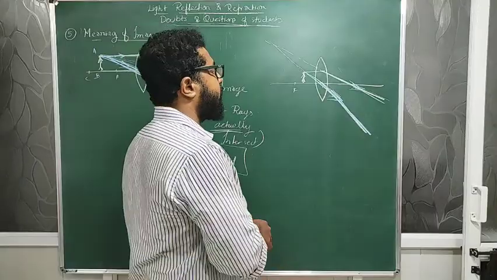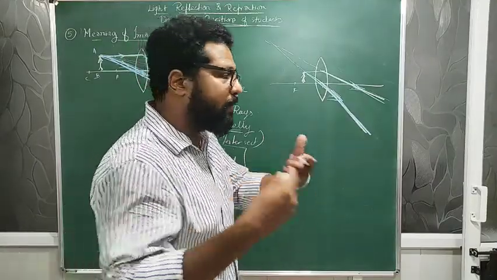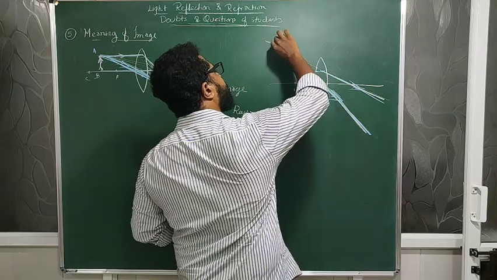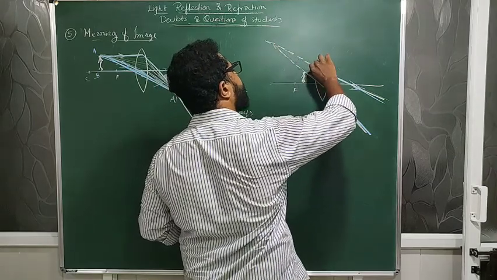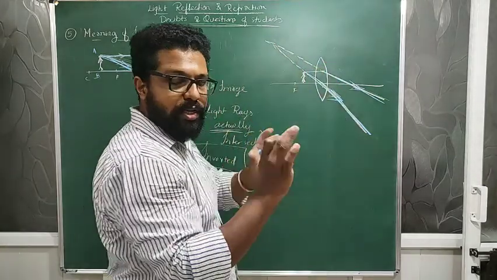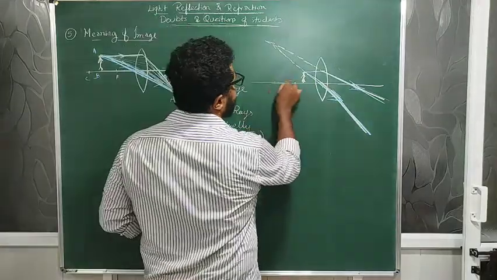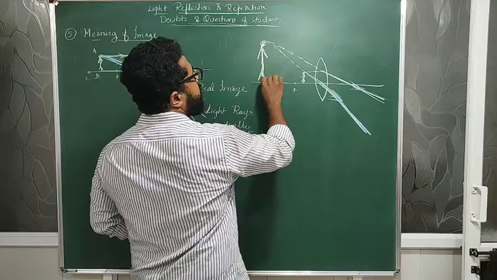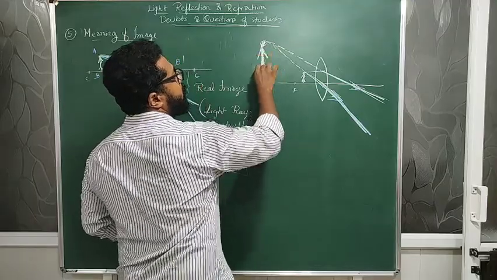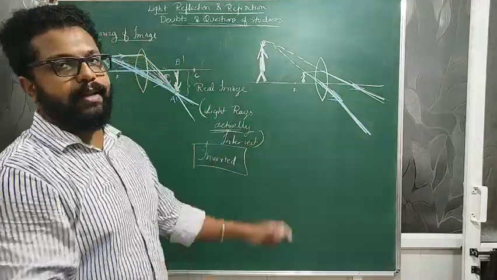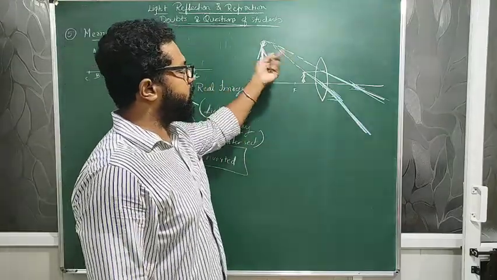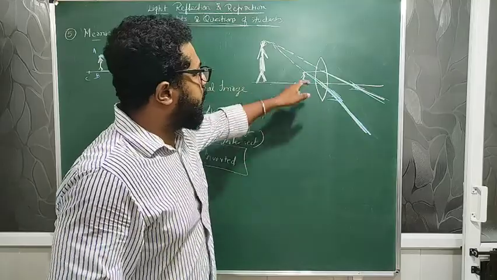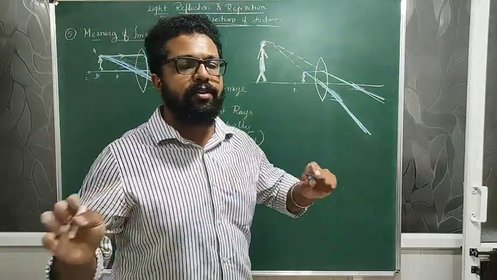But whereas they appear, which means they appear. I'm again stressing the word appear because it is not actually intersecting behind also. They just appear to intersect behind, which means the image is formed in the behind direction. To put it in an easier way, appearing means the light rays actually do not meet.